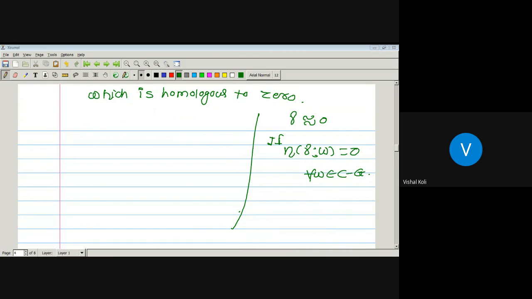It means by Cauchy's theorem, integration over the set T of H must be equal to 0.